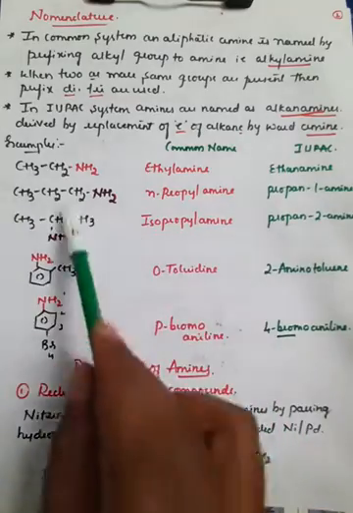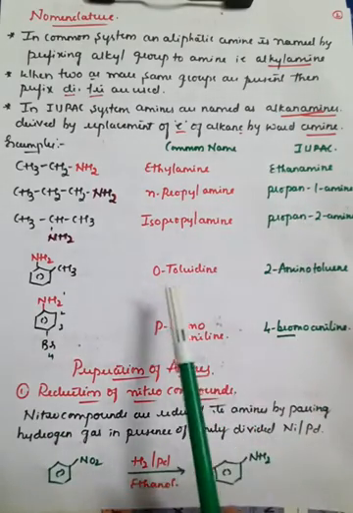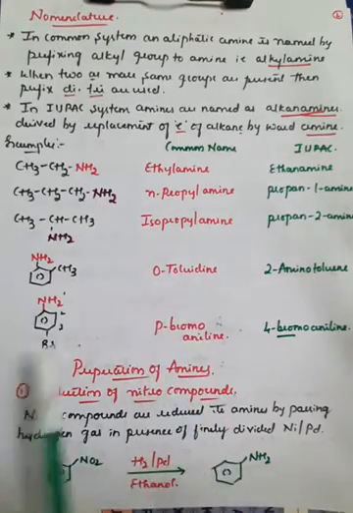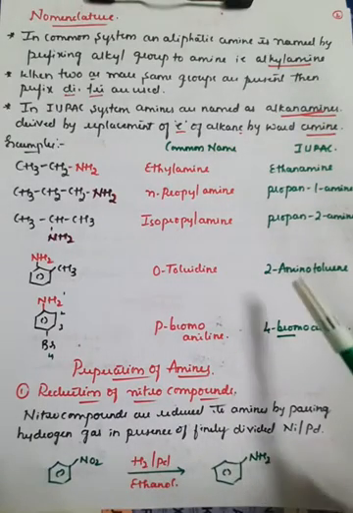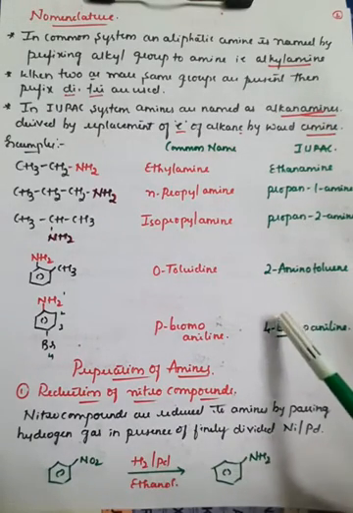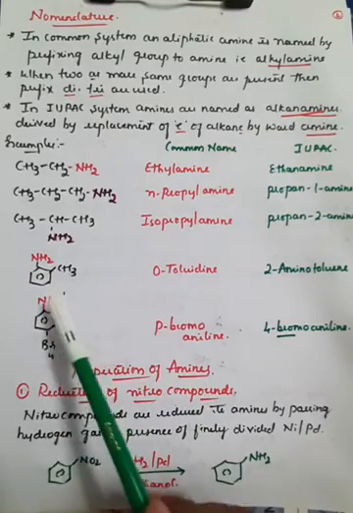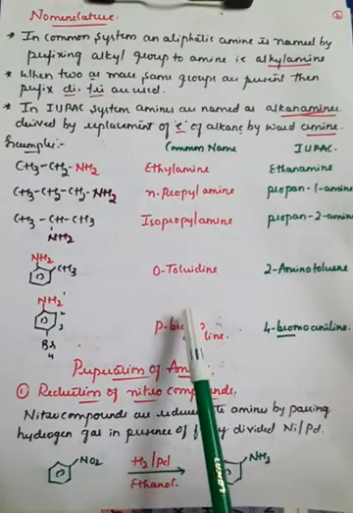So here we have seen some important examples of aliphatic amines as well as aromatic amines, right? In case of aromatic amines, in the common system we use substitution by ortho, para and meta positions. But in IUPAC, for aromatic compounds, the positions are given as numbers, 1, 2, 3, 4, for the groups present on the benzene ring. In common names, it is termed ortho, para, meta.